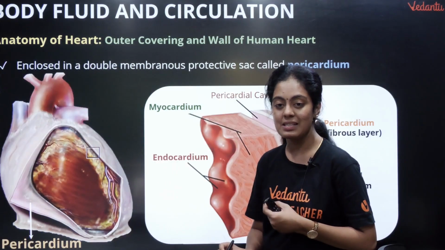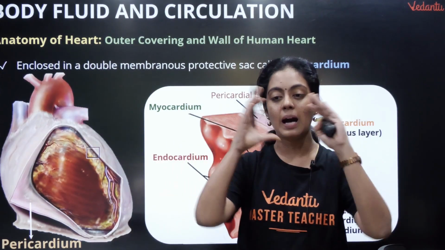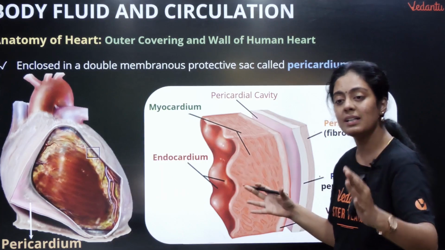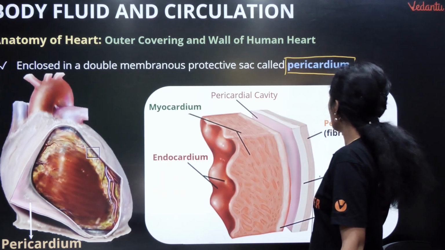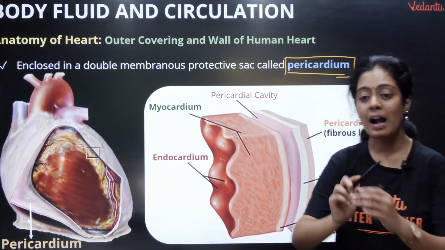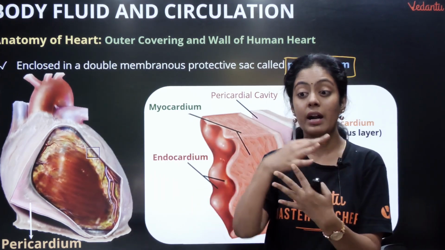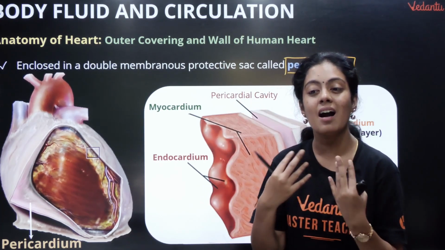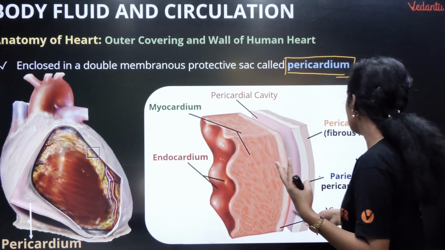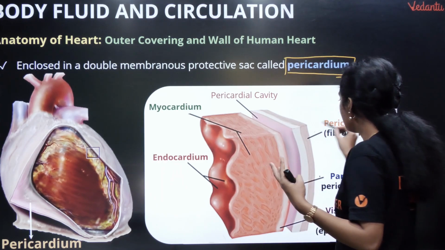Okay, yes, it is enclosed in a double membranous protective sac like structure called pericardium. ரொம்ப முக்கியம். Okay, so heart, cardiac muscle மட்டும் இருக்காது, அதுக்கு ஒரு protection தேவை. அதுதான் நம்ம pericardium ன்னு சொல்றோம். Okay, and this is your pericardium and this is your heart.